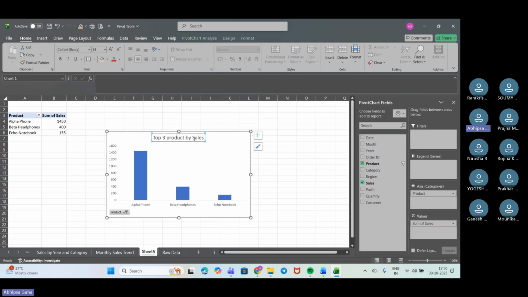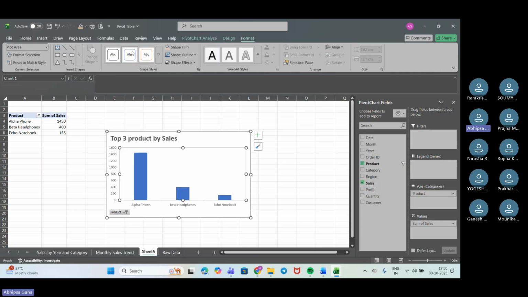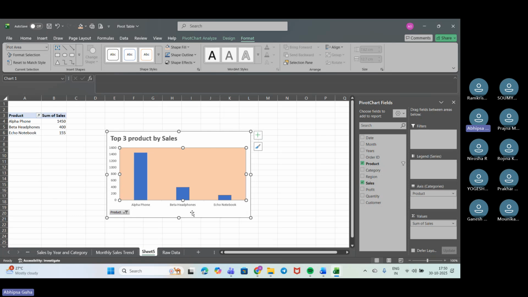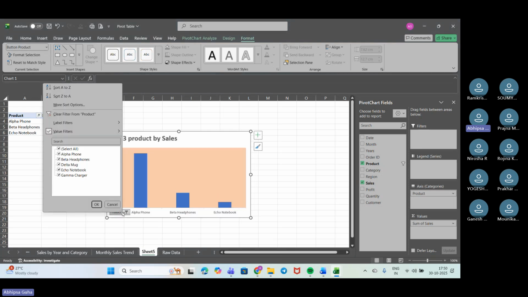Okay, so we have created this. Now we'll just change it somewhat, and we'll just move into here. We'll use the whole thing and add some of the colors to it. This one looks good, we'll put it like this. If needed, we can stretch it a bit. So product wise, if there are any product specifications we need, we can just remove that.